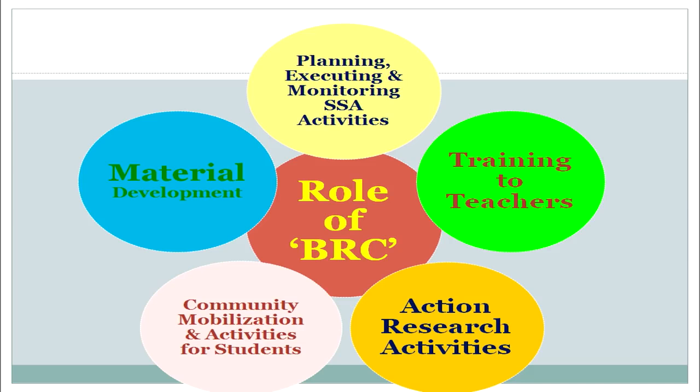Now, the roles of BRC, as you can see on the screen: the major role of the Block Resource Center can be classified into 5 major components. The first and foremost part of the role of BRC is training to the teachers. The BRCs are involved in providing training to the teachers at the BRC level.